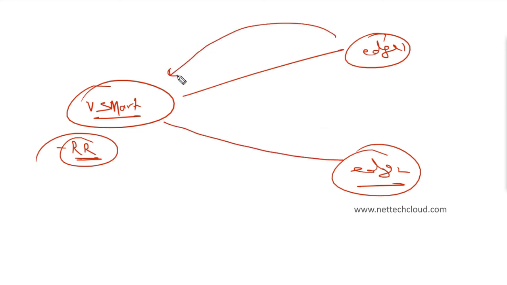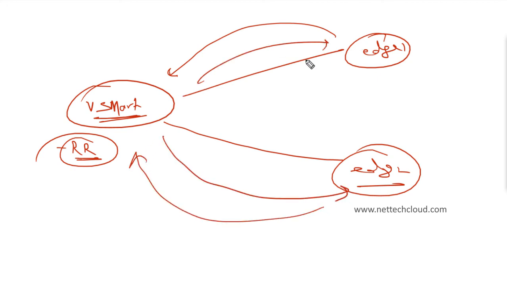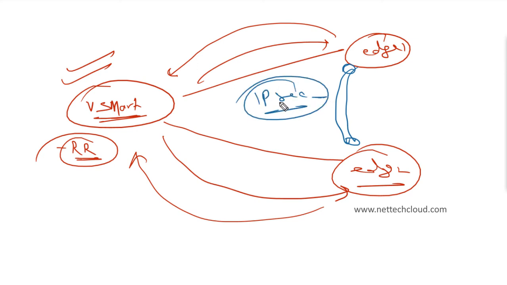S1 advertises routes to vSmart, vSmart receives routes from S1 and then advertises them to S2, and the same in the other direction. Control plane exchange is done via vSmart. But what about the data plane? There is no involvement of vSmart, because the edge devices establish IPsec tunnels directly with each other, with no configuration at all.